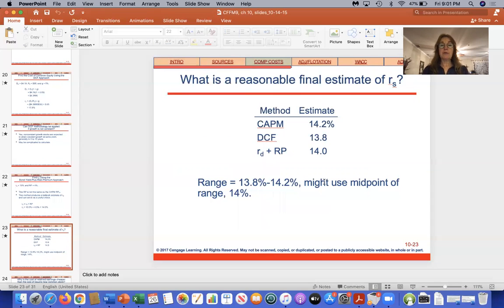Now we're going to take the average of all 3 of these, and that'll give us our cost of equity, and that is 14%. Or here they're just taking the midpoint, but normally it's the same thing. Just take the average. It just so happens that you see these are all about equal. You've got 14.2, 13.8, and 14. So the midpoint is 14%, but normally you take the average.